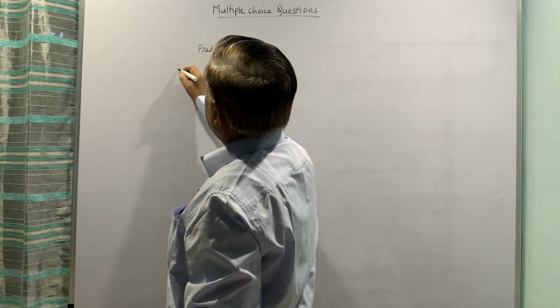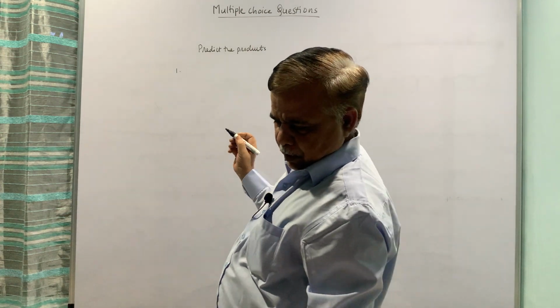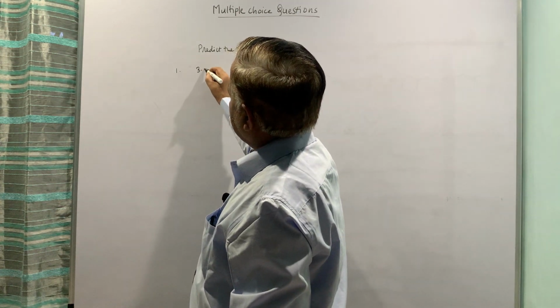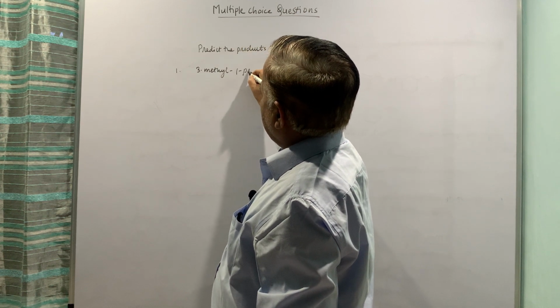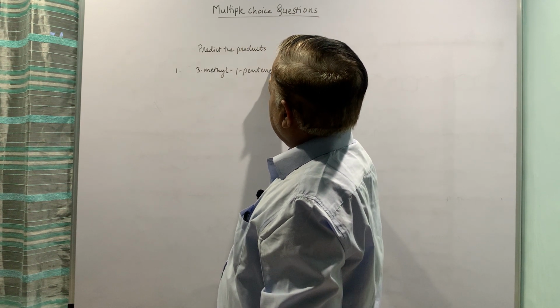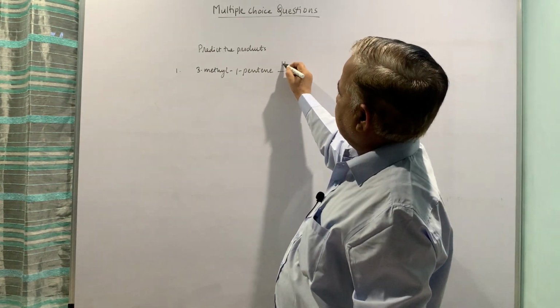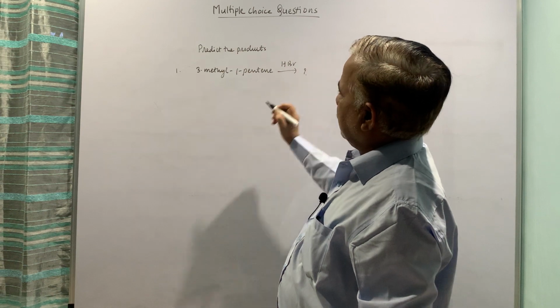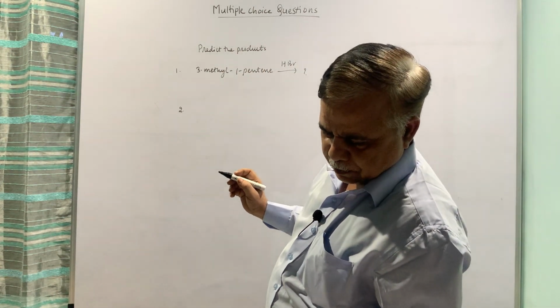Products I will say, because the questions are there. 3-methyl 1-pentene, and addition of HBr. You have to put the answer for this.